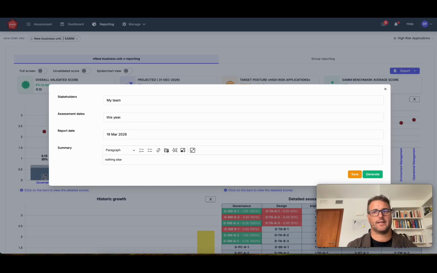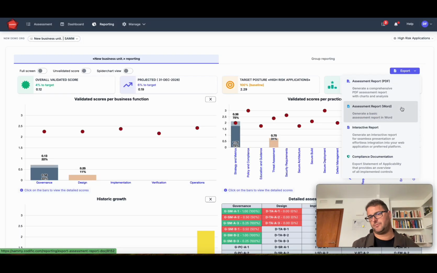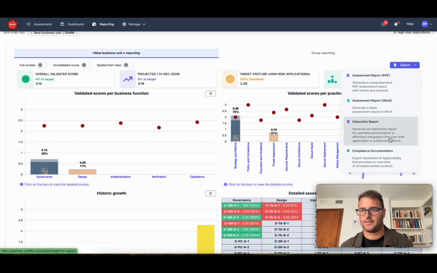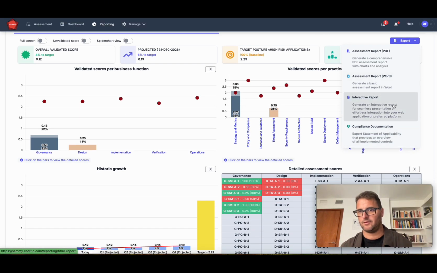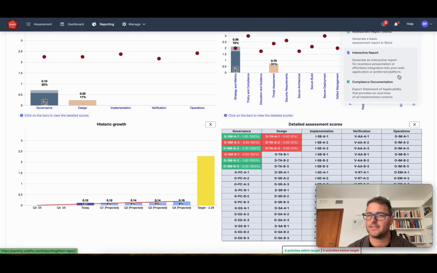Other reports that we can generate. You can create an assessment report in Word if you want. It's easier to adapt it yourself if you want to. You can export it as an interactive report with HTML. So this HTML can then be embedded in other systems wherever you're presenting. And compliance documentation is specifically relevant for compliance frameworks such as ISO 27001.